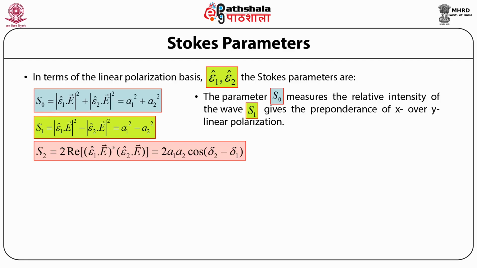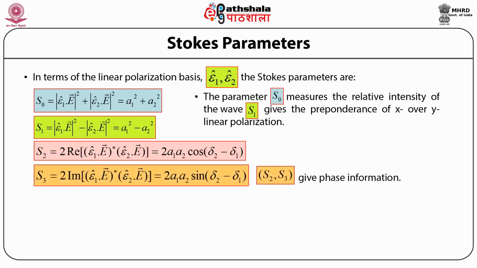Similarly, the fourth of the Stokes parameters, that is S subscript 3, is denoted by twice the imaginary part of the bracket open, the complex conjugate of epsilon subscript 1 cap dot electric field times epsilon subscript 2 cap dot electric field, bracket close, and this turns out to be equal to twice of A subscript 1 times A subscript 2 times sine of delta 2 minus delta 1, the phase difference between these two respective linearly independent solutions of the electric field. And A subscript 1 and A subscript 2 give the amplitudes of these two linearly independent electric fields.